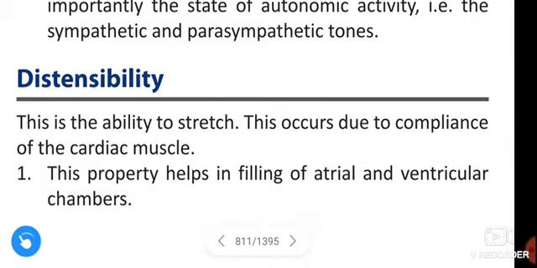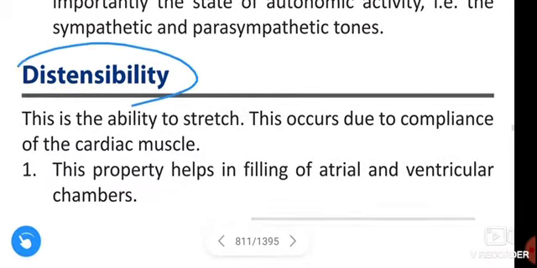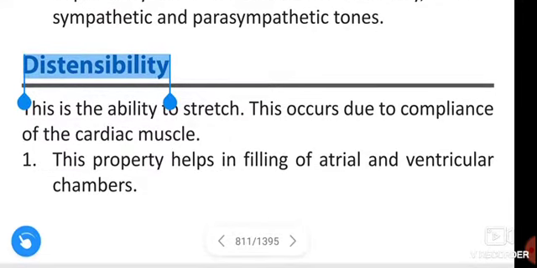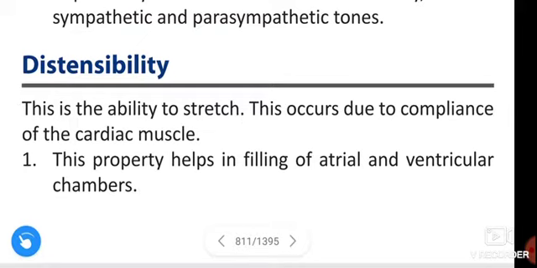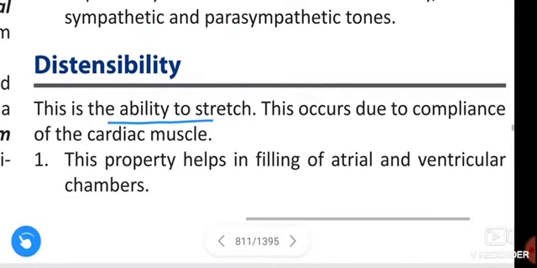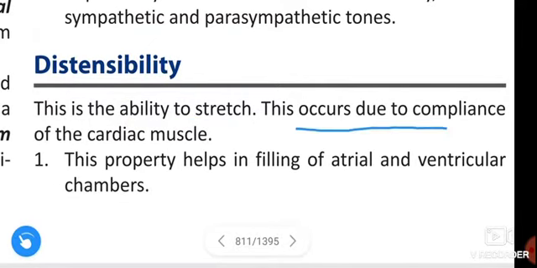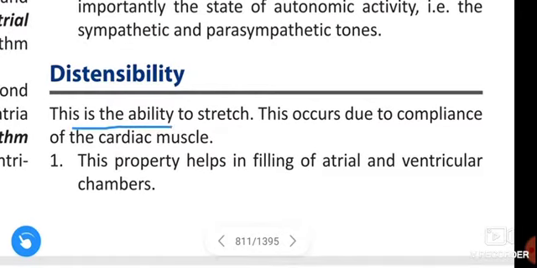Next, distensibility. Distensibility is the ability to stretch. This occurs due to compliance of the cardiac muscle.